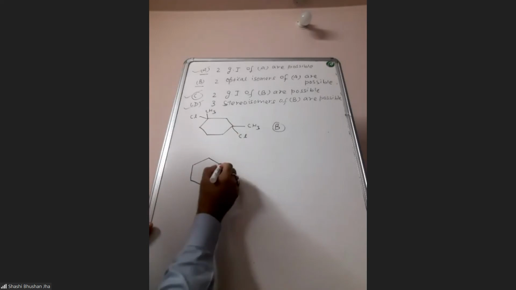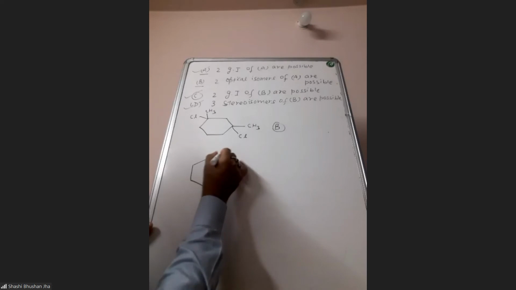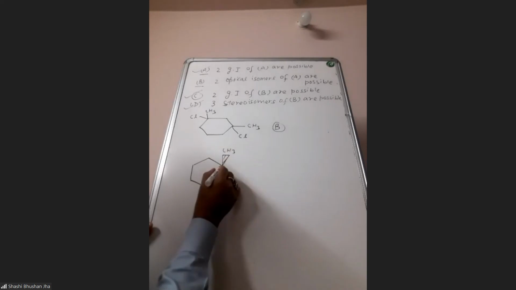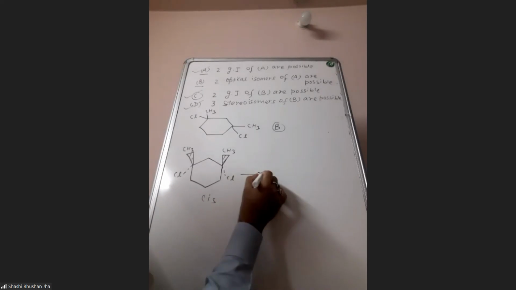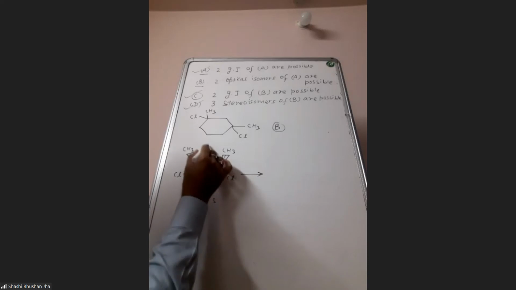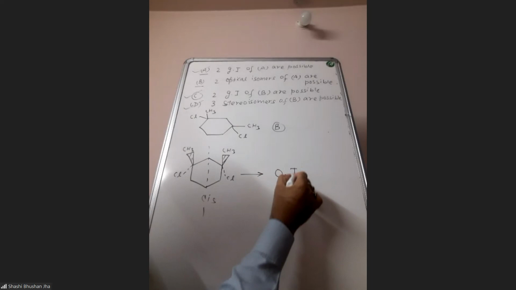This is 1,3. So here this methyl may be above the plane and chlorine below the plane. This is your cis isomer. Is it active or inactive? This is optically inactive. There is a plane of symmetry, so this is optically inactive.